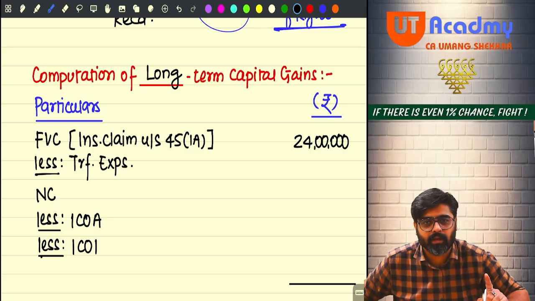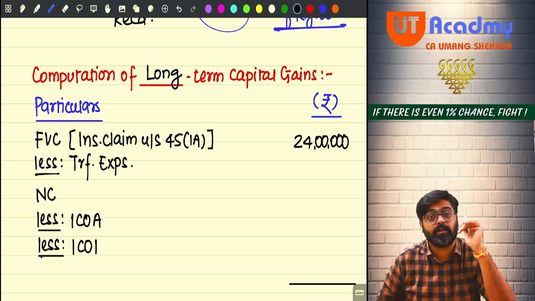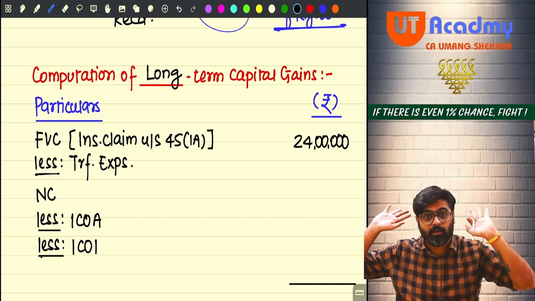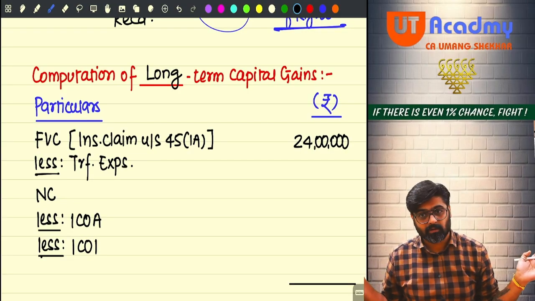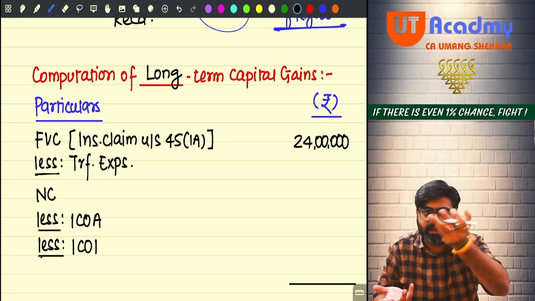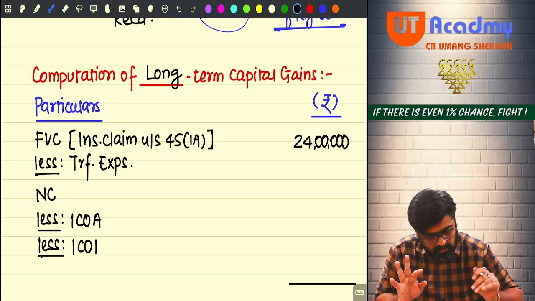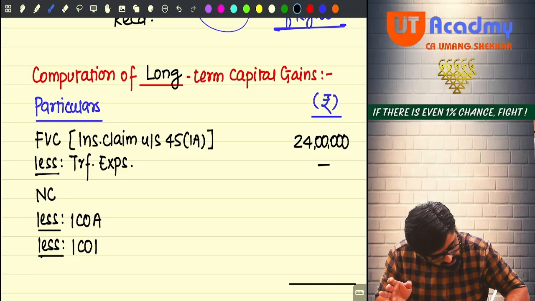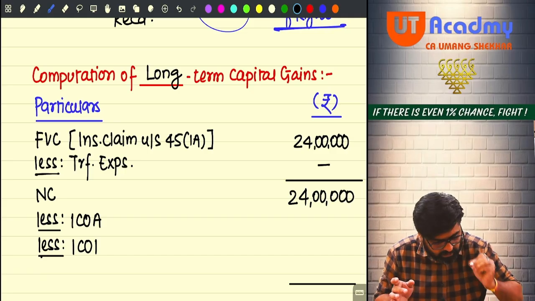24 lakhs. Okay. 24 lakhs minus any transfer expense happening. Just imagine damage or destruction is transfer. Will you incur expenditure to damage or destroy the asset? Will you incur any expense on transfer? No. And in the question also, there was no discussion about transfer expense. So transfer expense will be nil, so reduce nil out of 24 lakhs. Net consideration will be 24 lakhs. Yes or no, sir? Yes.